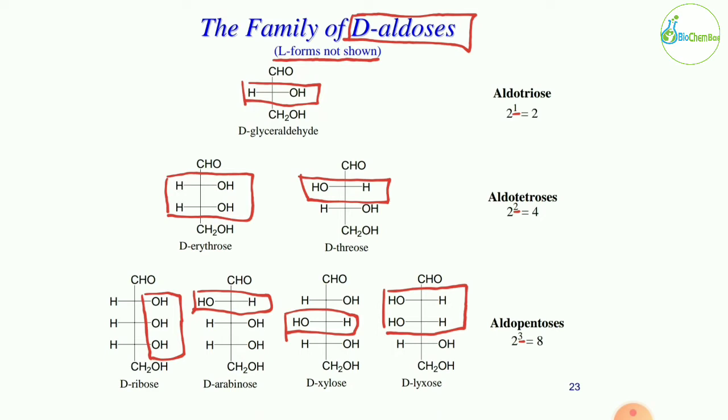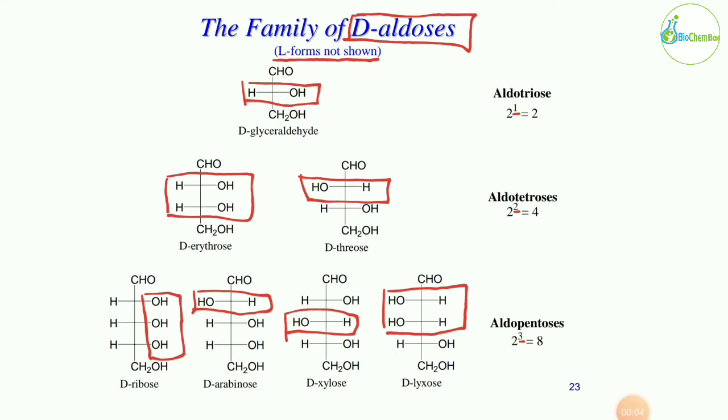So out of the total number of carbons, you have to subtract 2, and the remaining number would be the number of chiral carbons present. So if we look at the hexose sugars, there are 6 carbons in total. So 6 minus 2 would be 4. So 2 raised to 4 would be 16.